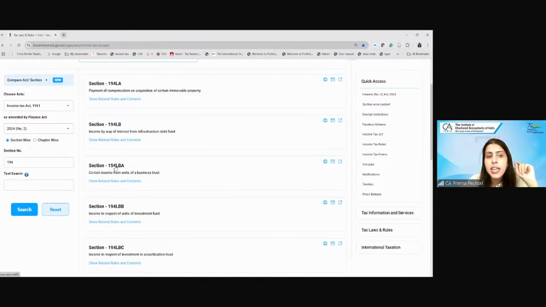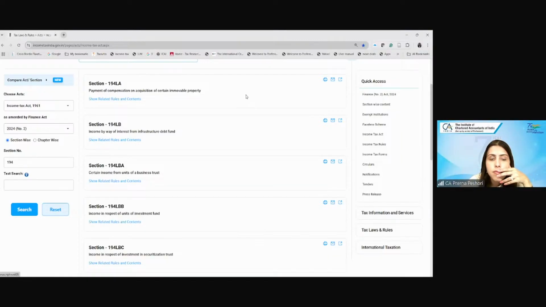Then 194LBA is income from the units of the business trust. These sections, again, we have already covered, students, in which particular chapter? Yes, we have already covered this. In which chapter we have covered? Yes or no? Which chapter we have covered this?